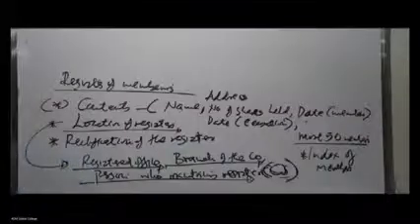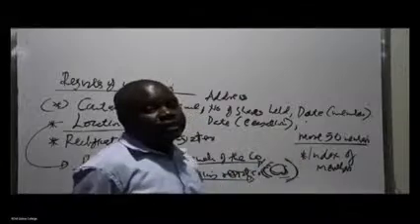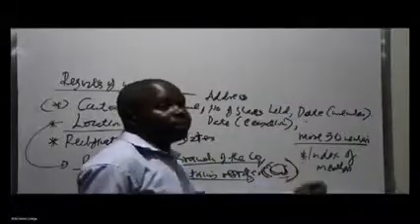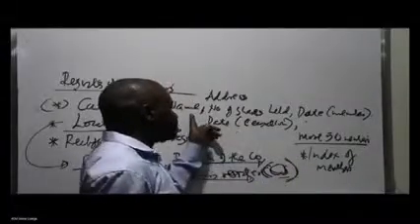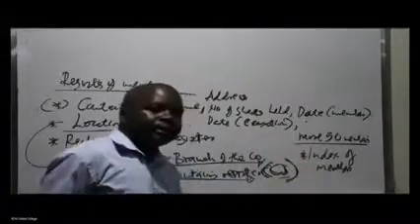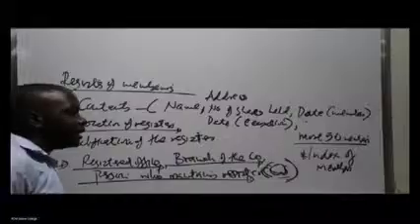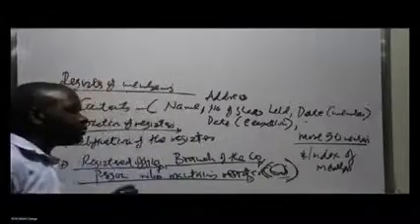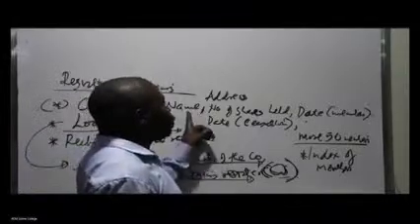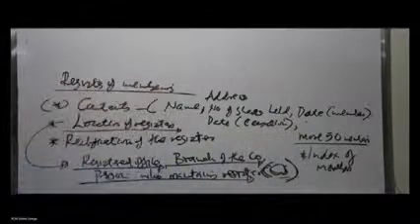So we call it an index of members. It is a requirement. If the members of the company are more than 50, then the company will be called upon to maintain the register in what we call an index of members, where the same particulars will be captured. Only that for each and every member in that register, they'll have a unique identifying card or unique identifying particulars maintained for that specific member. And what will be captured under that card will be all these particulars we talked about for a register of members.